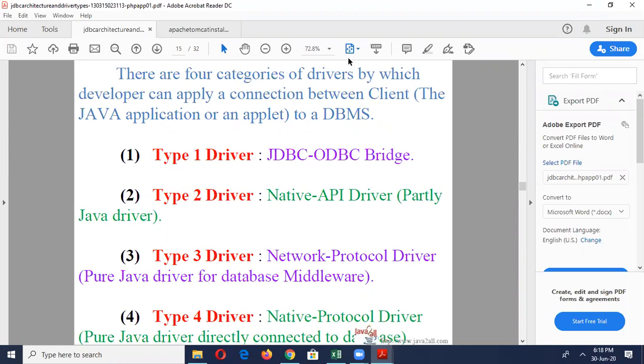Type 1 driver is the bridge driver. The type 1 driver actually uses a bridging technology. It requires installation and configuration on client machines. Nowadays, this is not good for the web. It is only for experimental use.